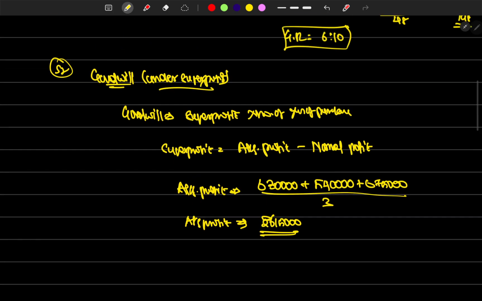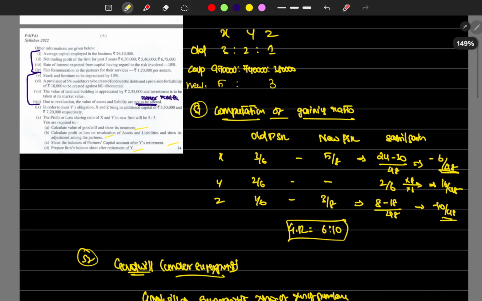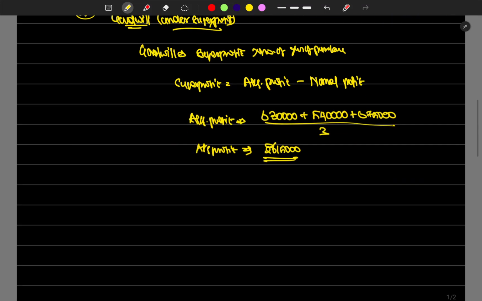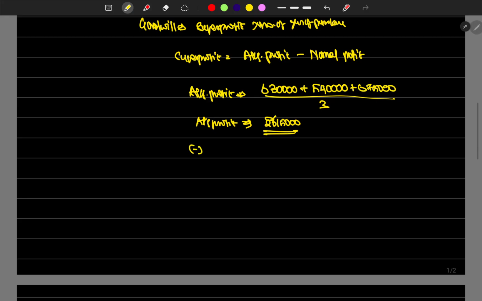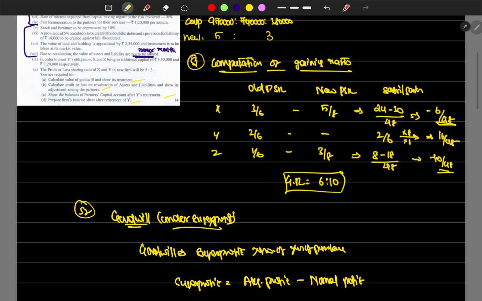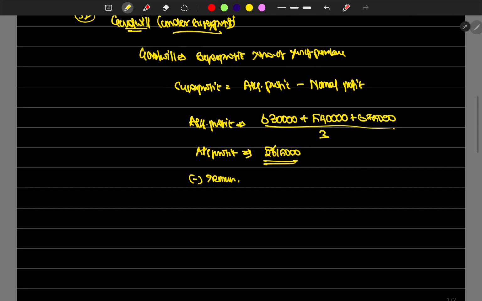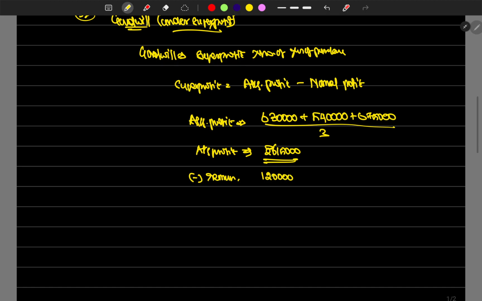Okay, average profit we found out, but there is a fair remuneration to the partners for their services. We have to remove that. So this is the average profit. We have to remove the remuneration, which is rupees 1,20,000, right? Minus 1,20,000, which is 4,95,000 is the adjusted average profit.